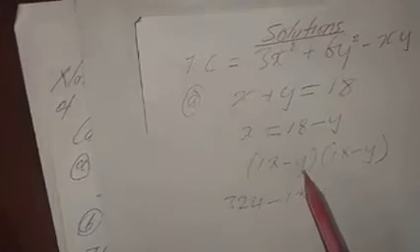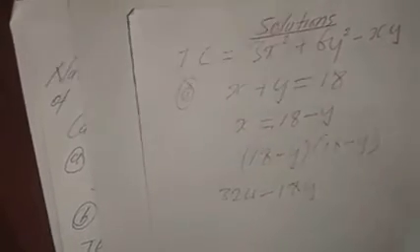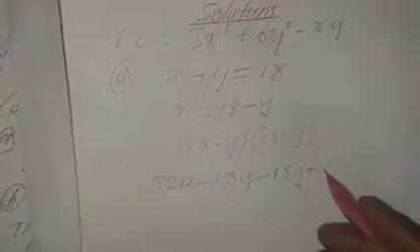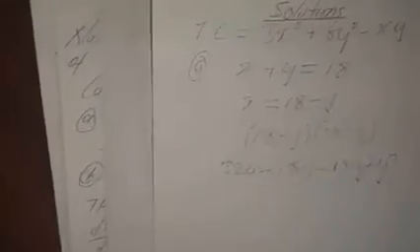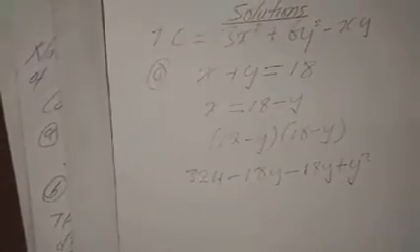Then 18 times negative y is going to be minus 18y. Okay. Then we come to this. Negative y times 18 is going to be negative 18y. Negative y times negative y is going to be positive y squared. Right? Let's hope you are following.